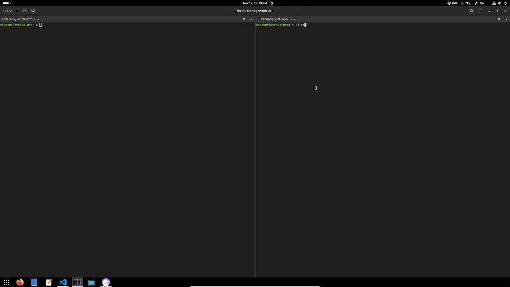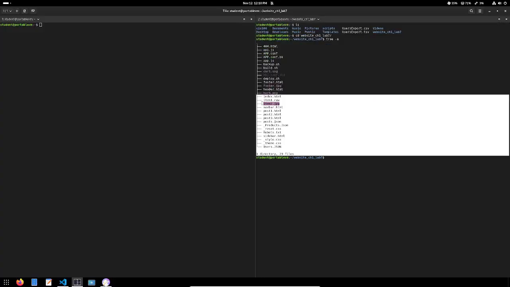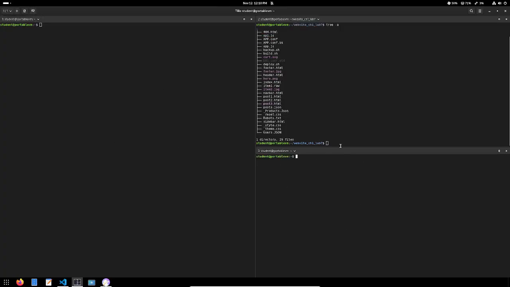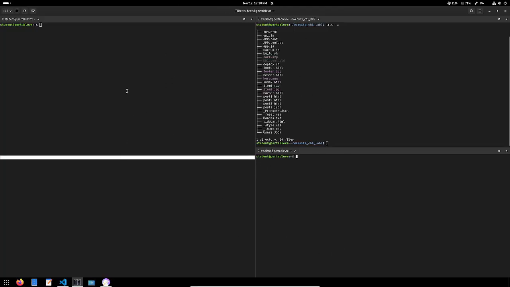So I'm going to cd into, what's the name of the directory again? It is called website challenge 1. Okay, so I'm going to do cd website 1, and then I'm going to do ls -a, show me everything. Okay, so I'm going to use this as my playground. And I can use another terminal, so I can split it here again to practice whatever command I need to practice, whatever wildcard I need to practice. I can use this terminal here for that. So again, use multiple terminals for different purposes so that you can keep yourself organized.